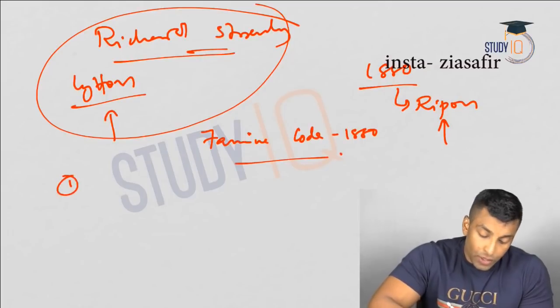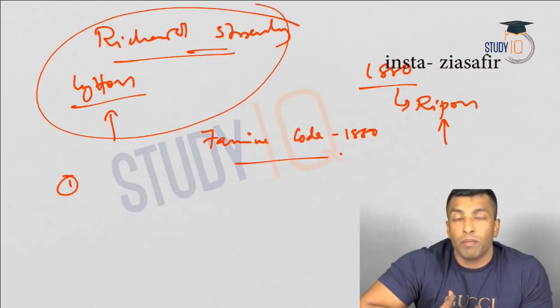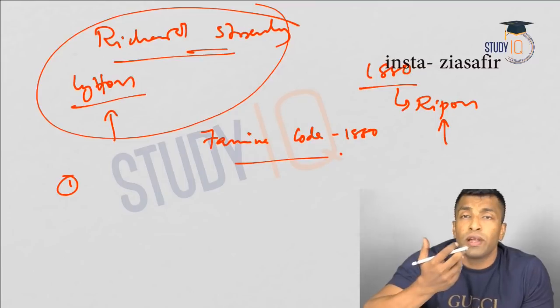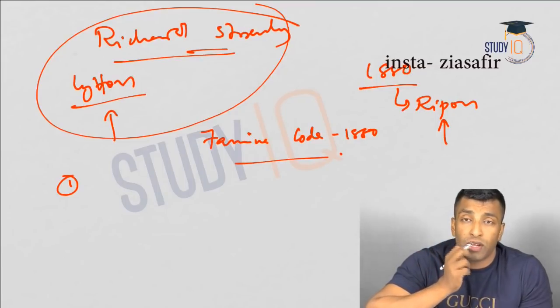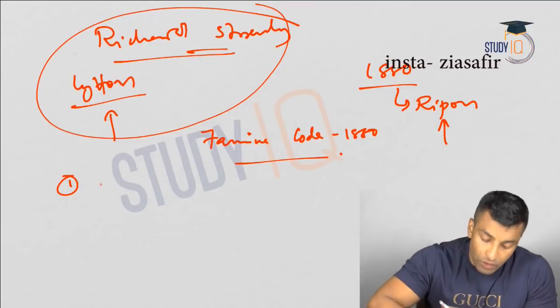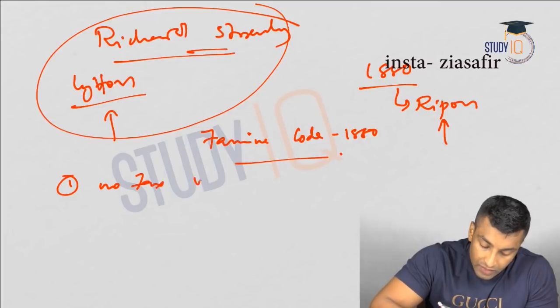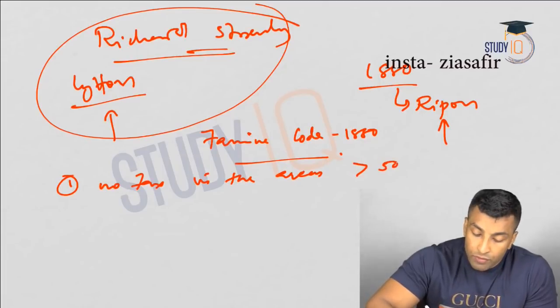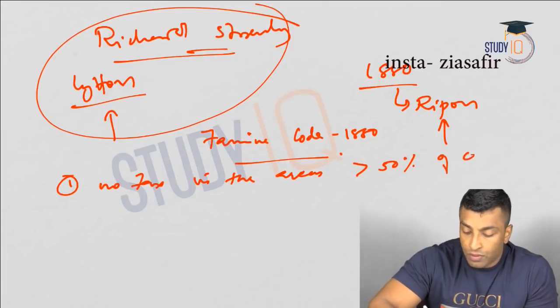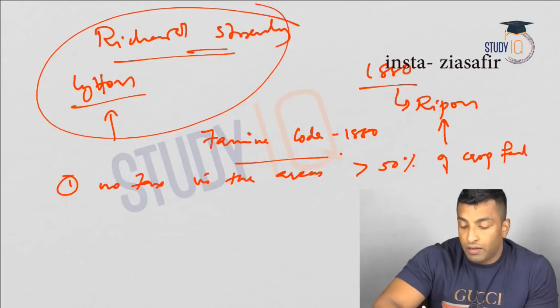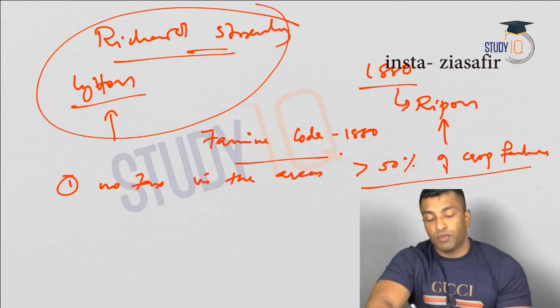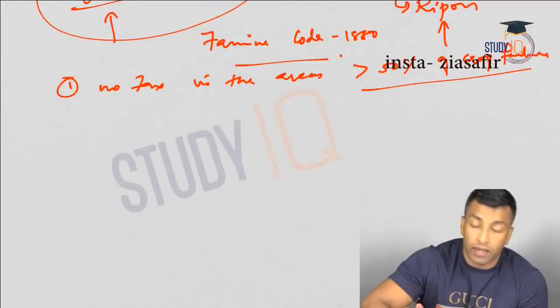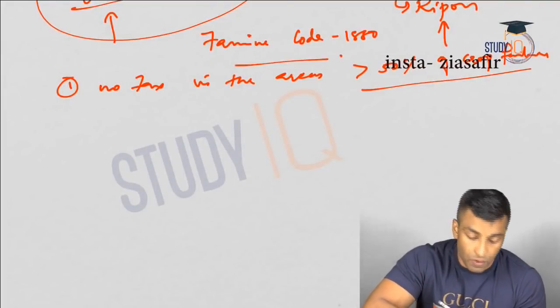So the first point is that there won't be any tax. Okay, but not in all areas. If there is a crop failure of 50% or more, there won't be any tax. So let me write it down. No tax in the areas where more than 50% of crop failure. Okay, so if the crop failure is more than 50%, you don't have to pay tax. That is the first provision of the famine code.